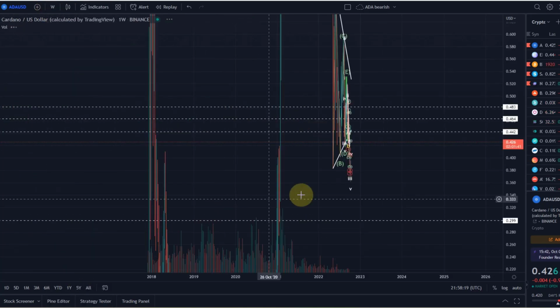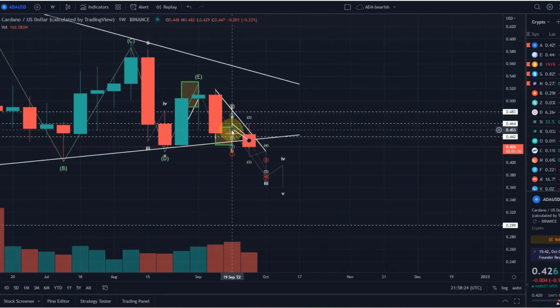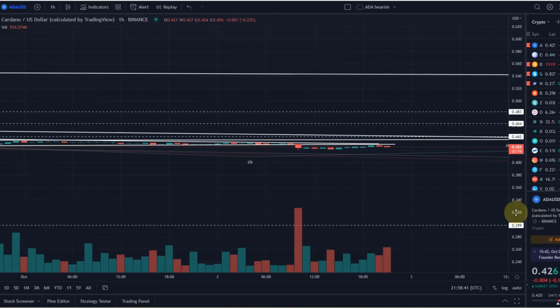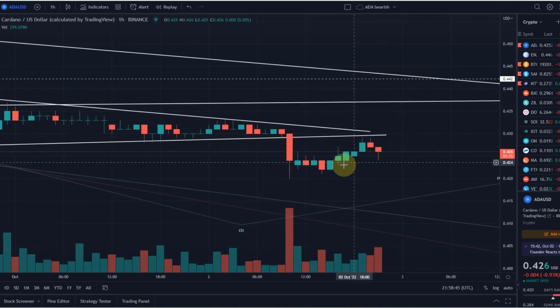Weekly candle, if I zoom in, is already in the red. So we have 3 red candles in a row. That is not bullish. Last week was a bit of a doji candle here, but there's probably no chance to get this a bullish candle. We would need to break above 44.6 cents. I mean, say never, but at the moment there is no indication it's going to be that way. But I'm happy to be surprised, but at the moment it's rather focusing here on the downside.